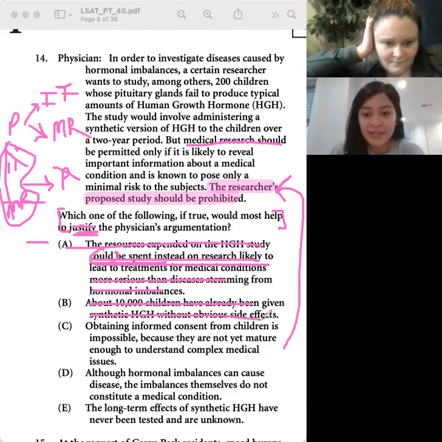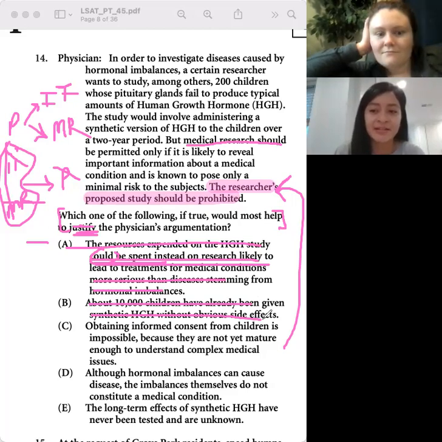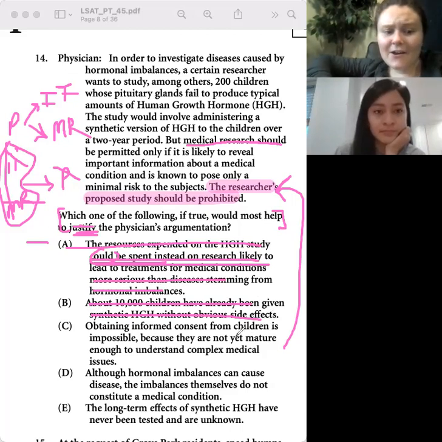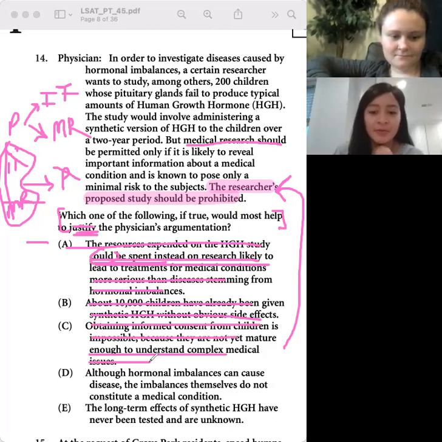C says obtaining informed consent from children is impossible because they are not yet mature enough to understand complex medical issues. I feel like it's like B in the sense that it doesn't support why it should be prohibited. Yeah, this one plays to our emotions, where we're like, you shouldn't be allowed to do something without consent from the children, but that's not what we're looking for either. And so we can't let our emotions get in the way. So yeah, not C.